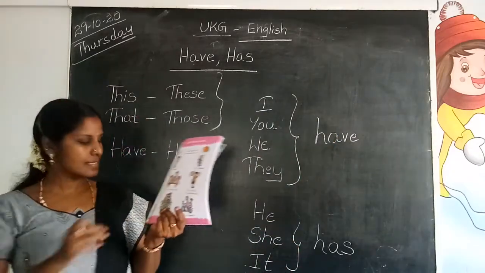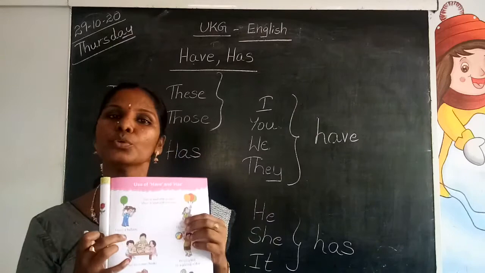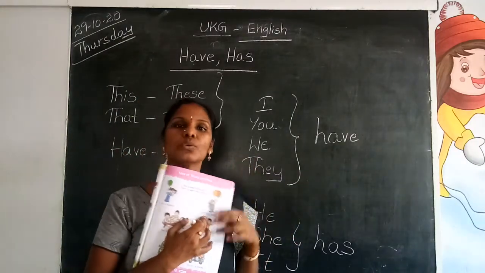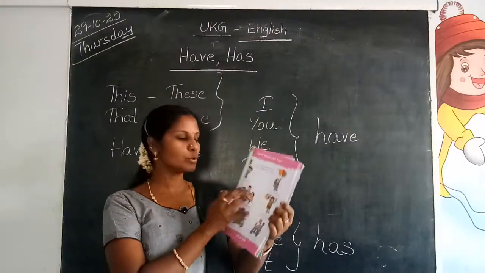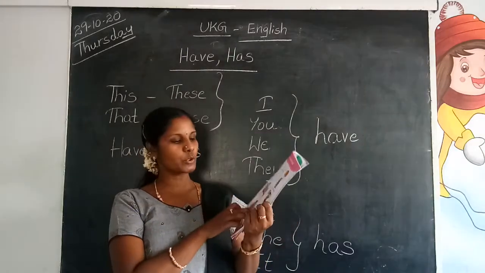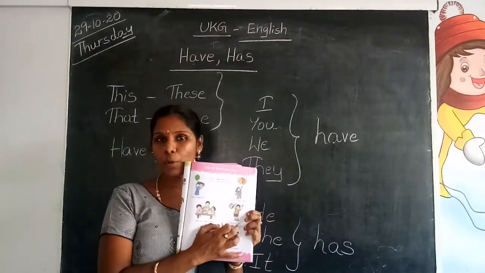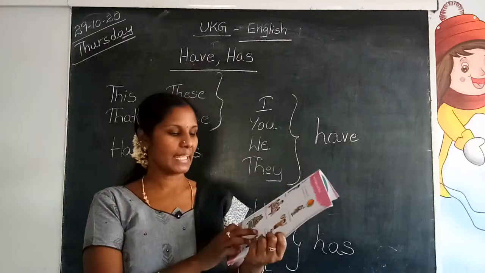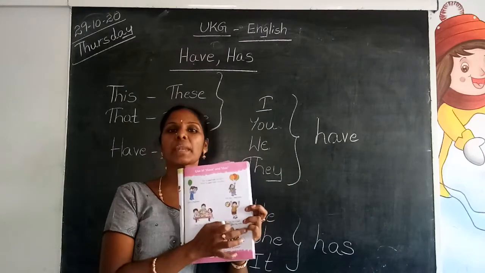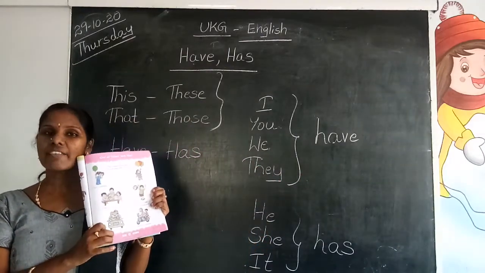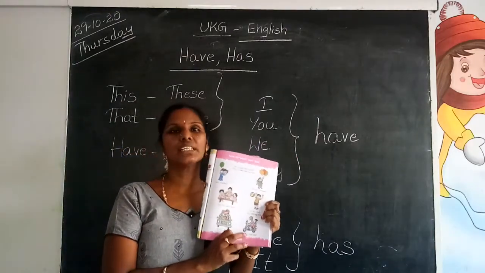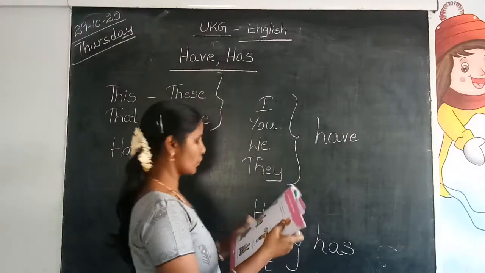Read the sentences here. I have a balloon. She has 3 balloons. They have storybooks. He has a ball. He is playing with it. We have a card. He has a scooter. Okay.